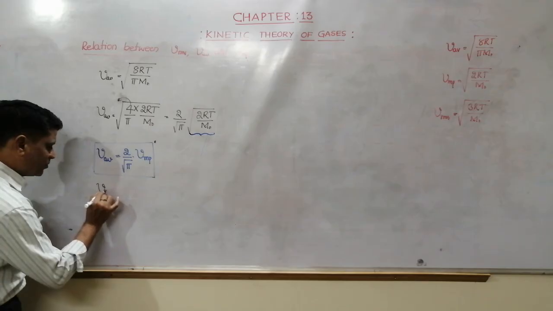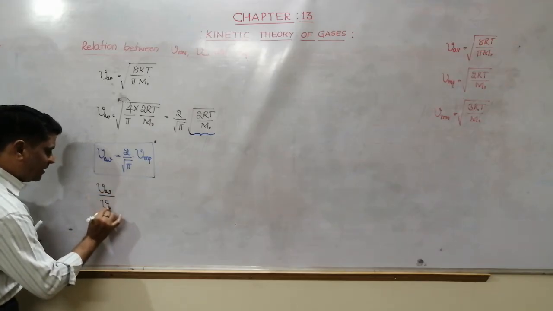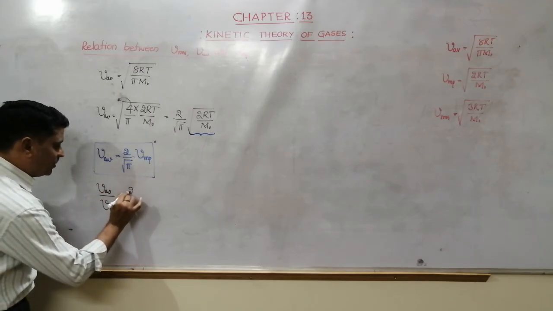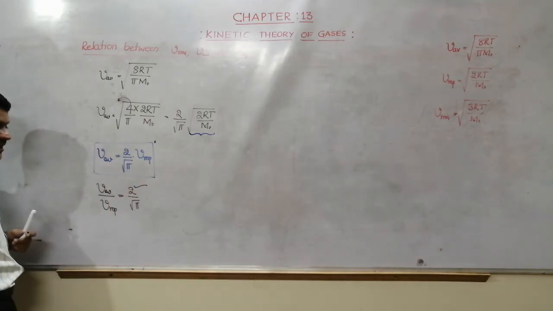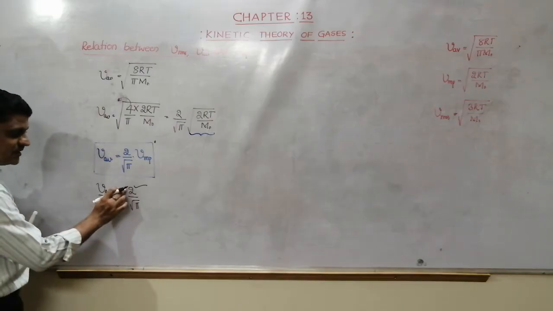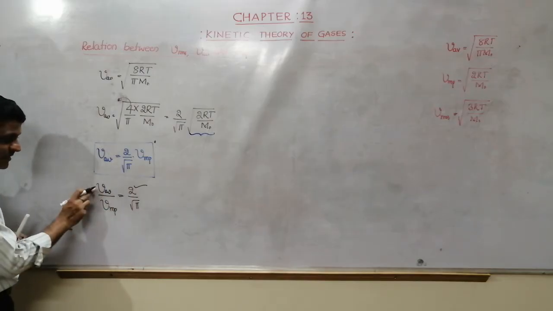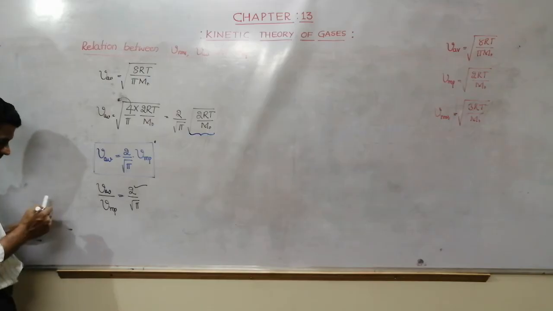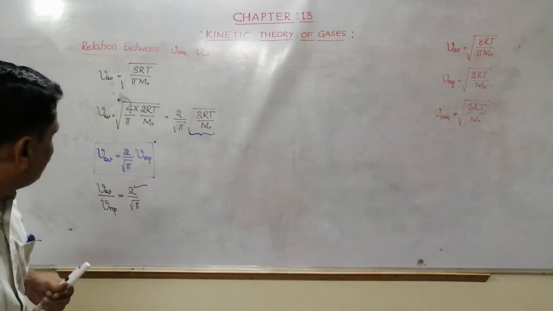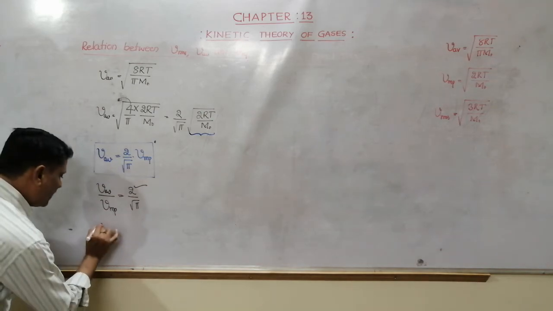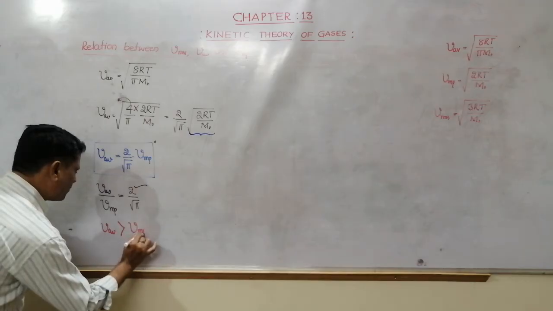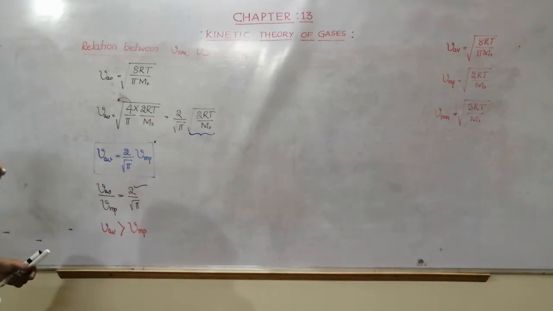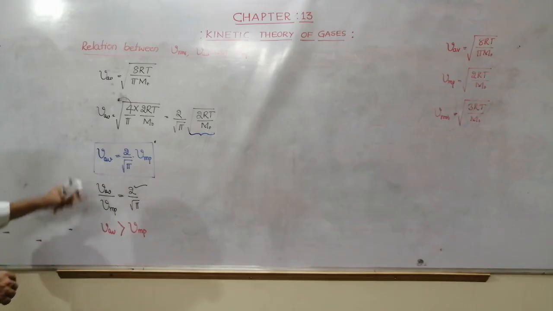Take V average divided by V most probable is equal to 2 by root pi. Here you know that numerator is greater than denominator. This is more, it is less. Hence our final conclusion is V average is greater than V most probable. Then the V average, V most probable is over.